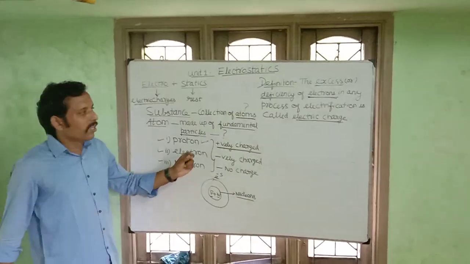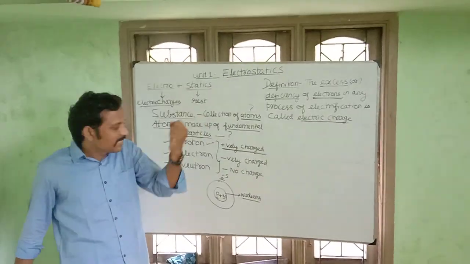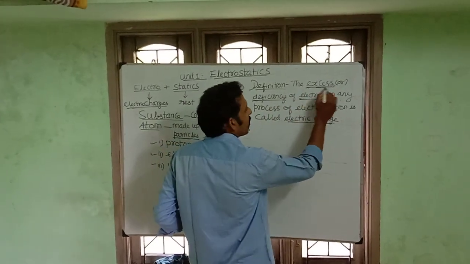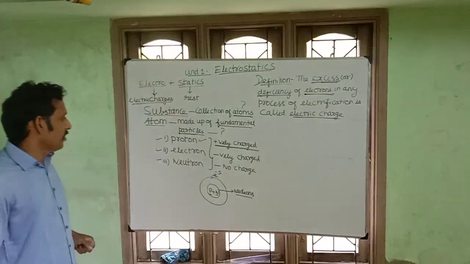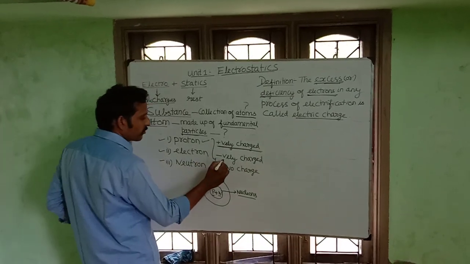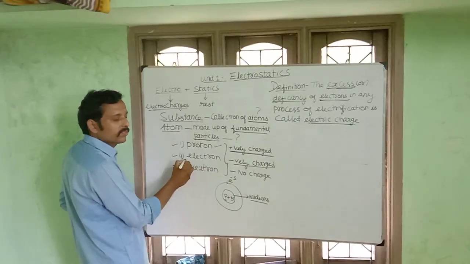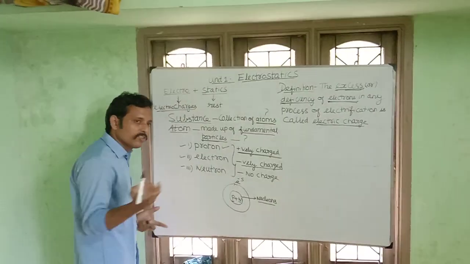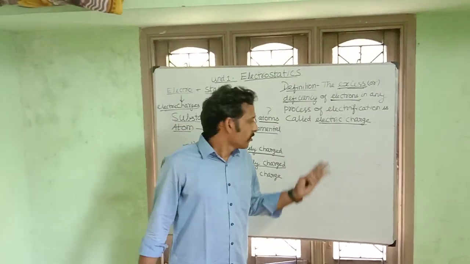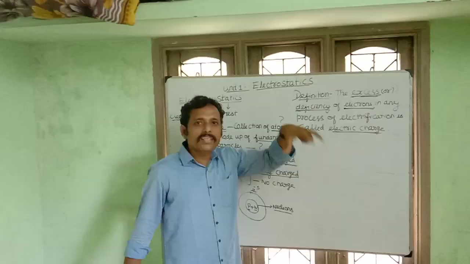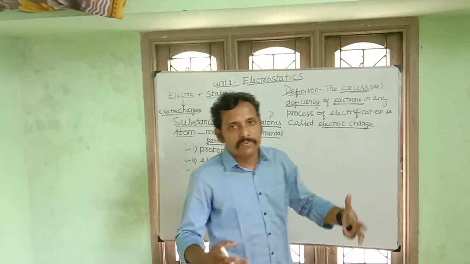If an object gains electrons, that is excess of electrons as per definition, then it is negatively charged. They are called electrons. Neutron has no charge.